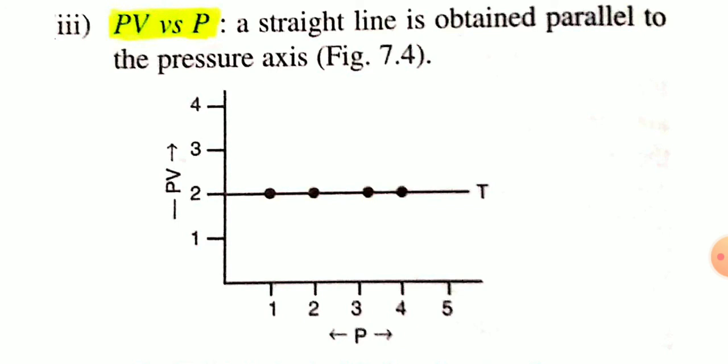That's why the PV versus P graph is a straight line parallel to the pressure axis, and it looks like this.